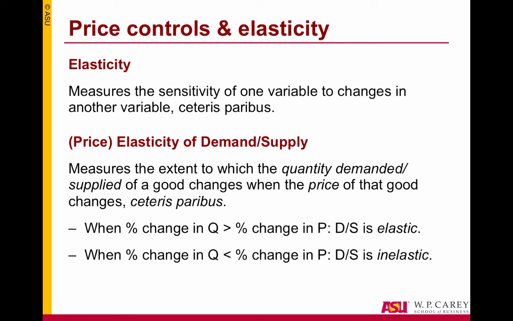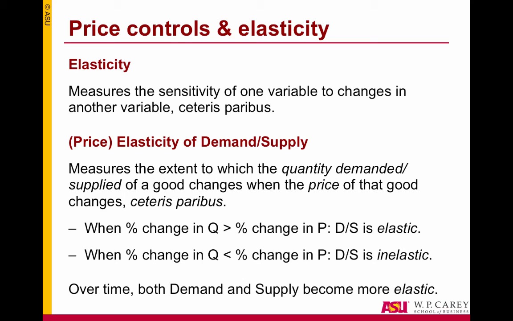When quantity changes by a greater percentage than price, we say demand or supply are elastic. When quantity changes by a smaller percentage than price, we say demand or supply are inelastic. Over time, both become more elastic. That is, both quantity demanded and supplied react a lot more to a given change in price. And that makes sense. Over time, consumers can find alternatives or substitutes, and sellers can more easily increase capacity. So it's only logical that a given price change will generate greater quantity responses in the long run.